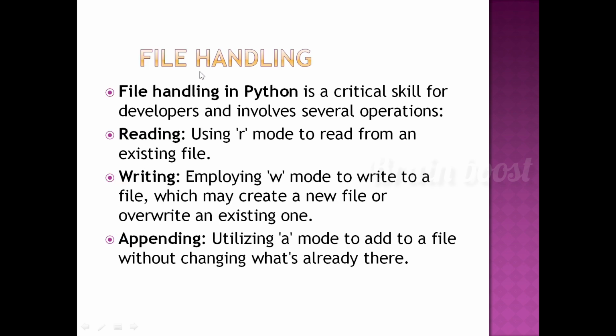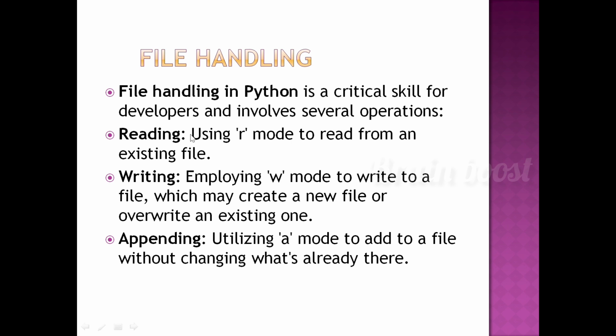Next one is file handling. File handling in Python is a critical skill for developers and involves several operations. There are several operations in file handling: how to handle the file and for what purpose, for example reading, writing and appending.